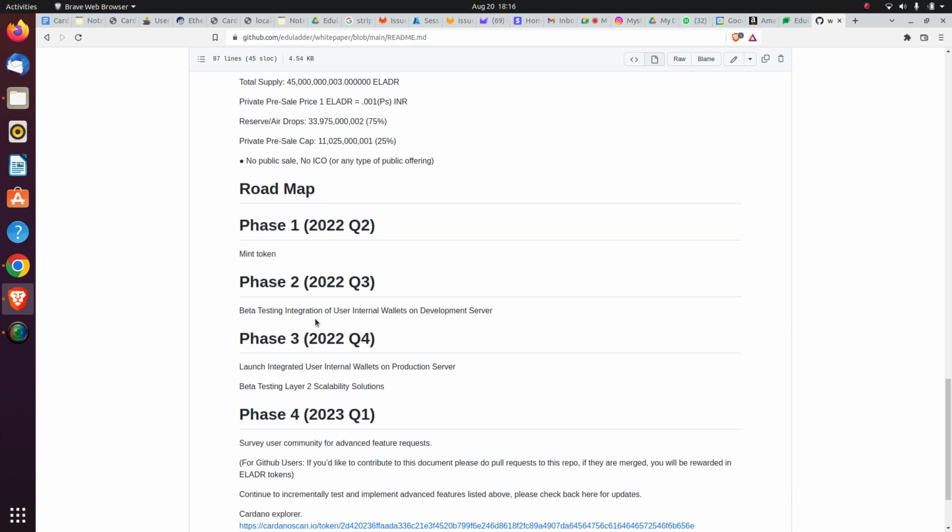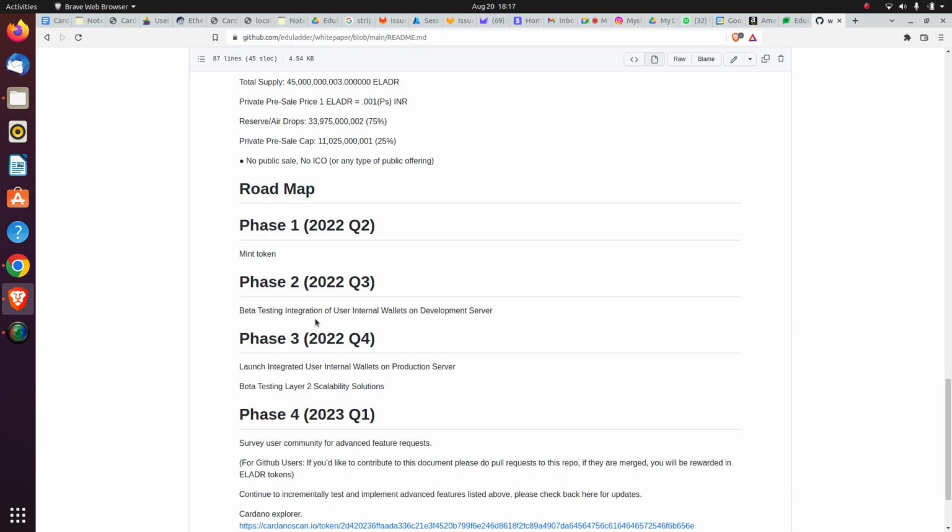Once the Hydra structure of the Cardano blockchain is released, we will integrate Hydra of the Cardano blockchain in our website. Right now, for example, for the token which is minted, the user has to pay fees for every transaction.